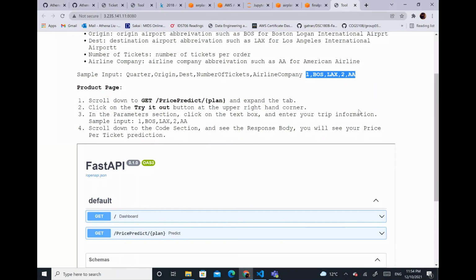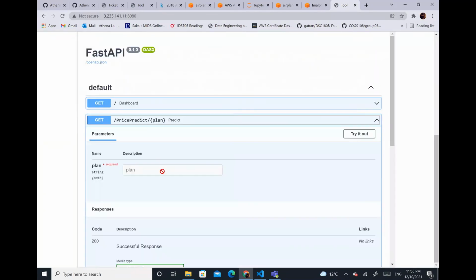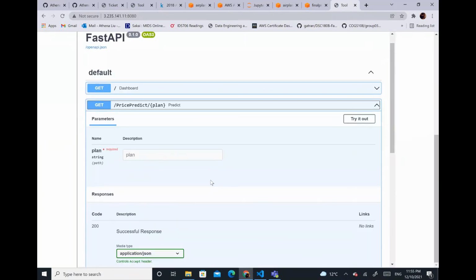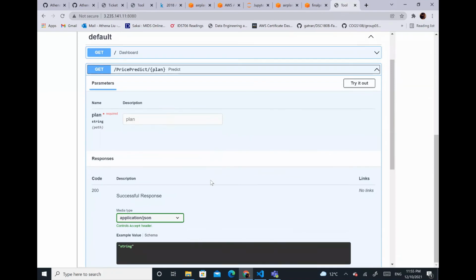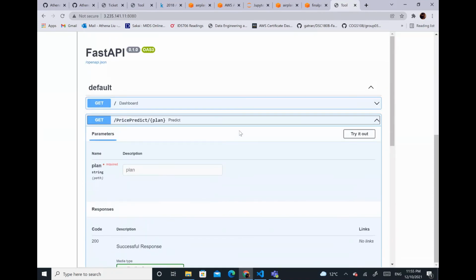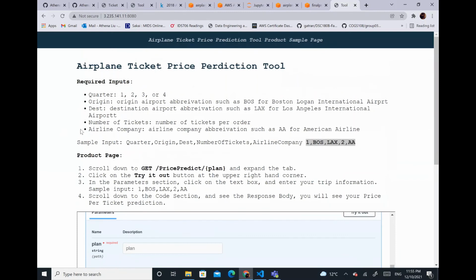And this will function like how it was demonstrated beforehand. And so this is only part of the components of our entire project. The other component is the website, which provides a lot of information about our product.